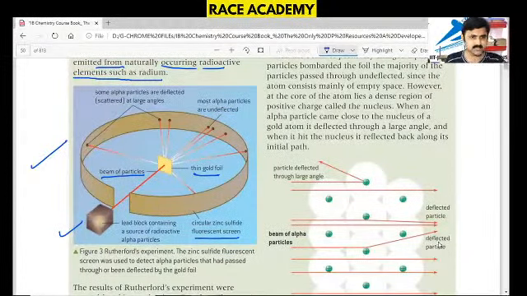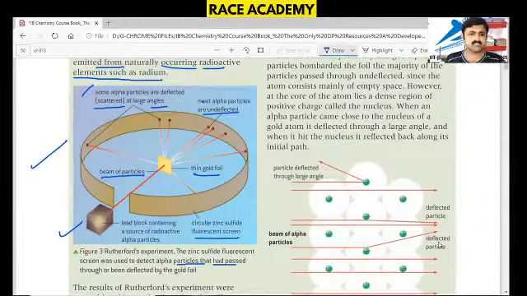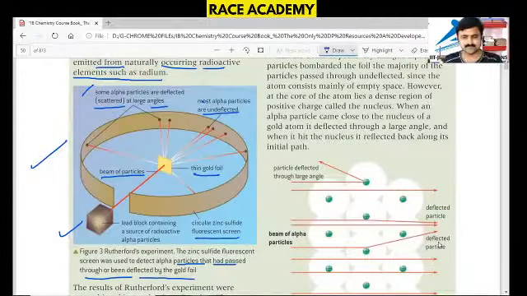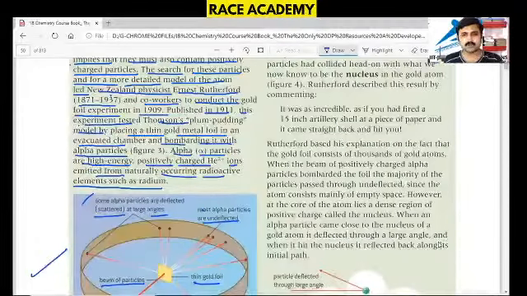Finally, they noticed that some of the alpha particles are deflected, meaning scattered at large angles, and most of the alpha particles are undeflected. In this figure, the zinc sulfide fluorescent screen was used to detect the alpha particles that had passed through or been deflected by the gold foil. So this picture is very clear for this Rutherford scattering experiment.